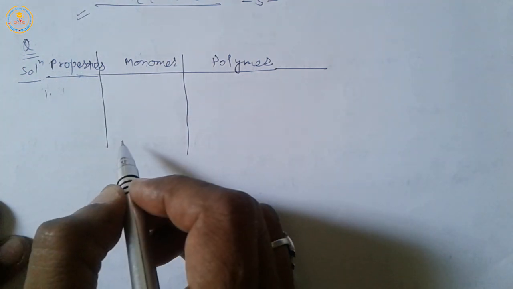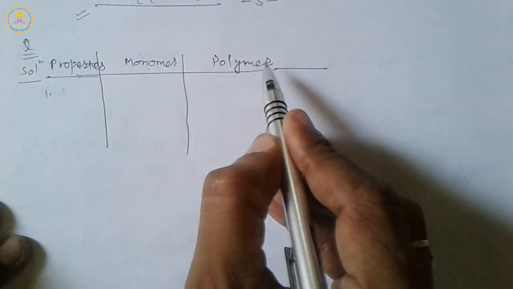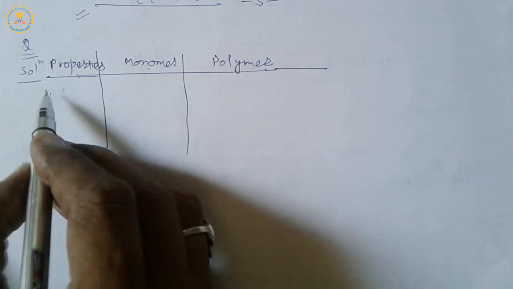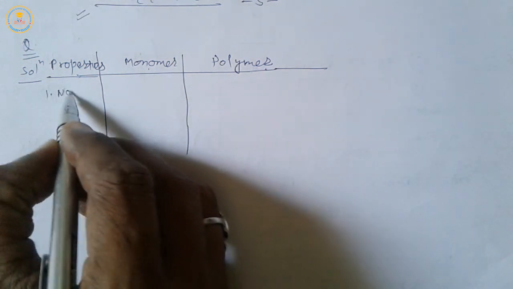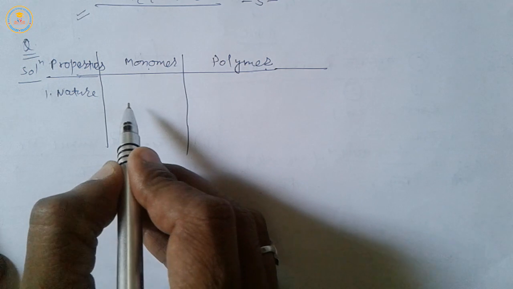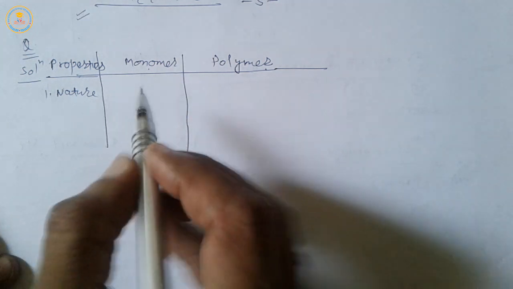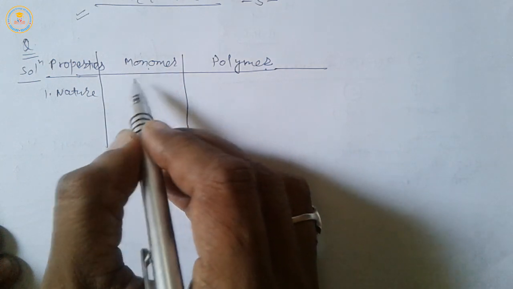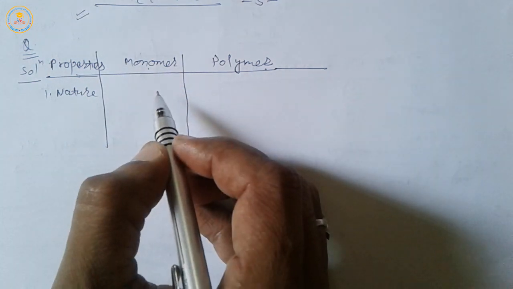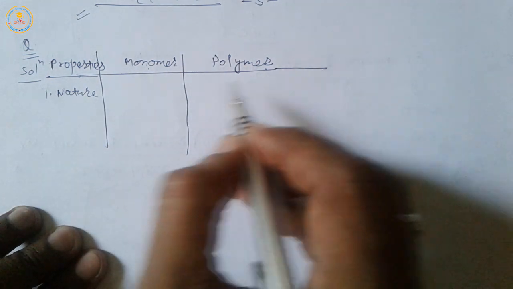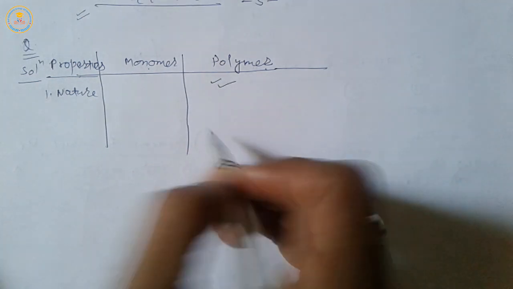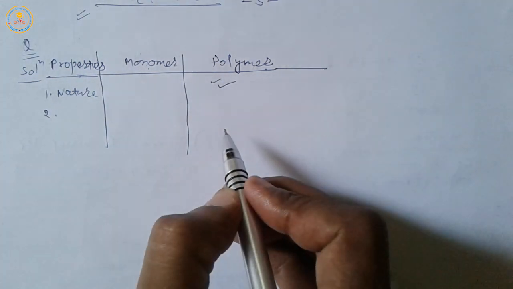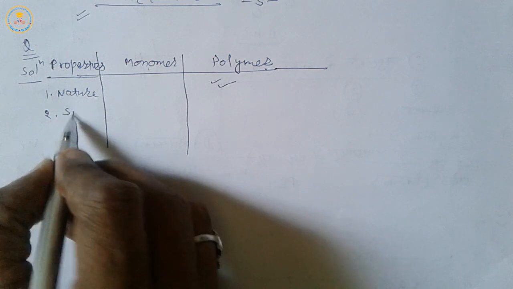Here we read the differences between monomer and polymer. First property, nature. The nature of monomers means it is a single unit, and polymers are macromolecules.